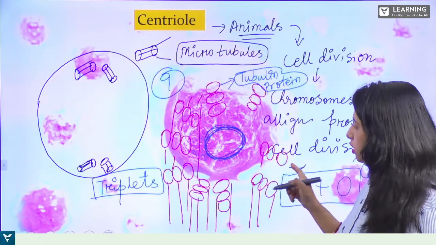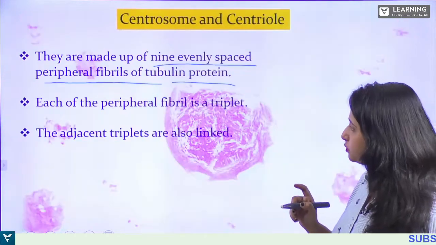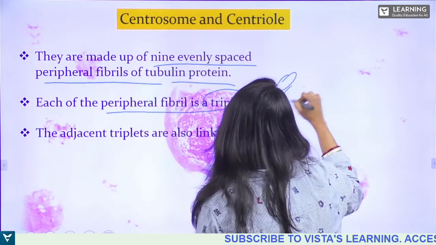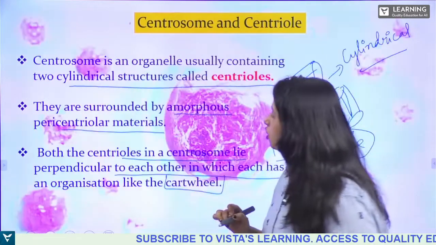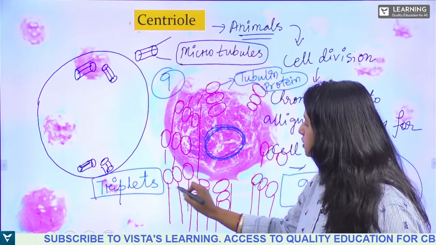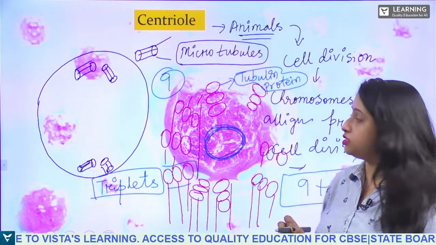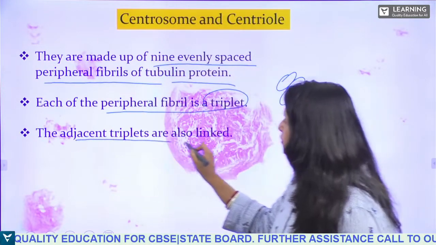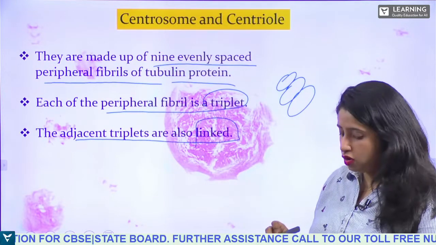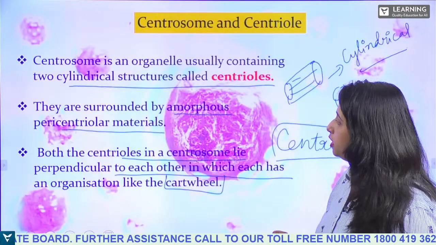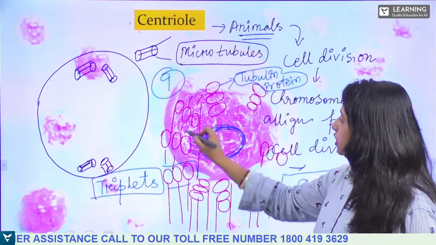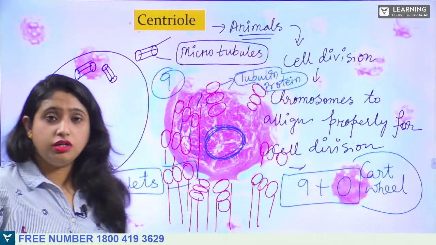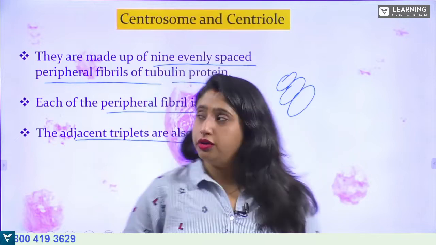So next, each of the peripheral fibers is a triplet. You have seen, right? They are triplets. Next, the adjacent triplets are also linked with one another. So see, they are also linked with one another, right? Yes, the formula 9 plus 0 is not given in your NCERT book. All right.